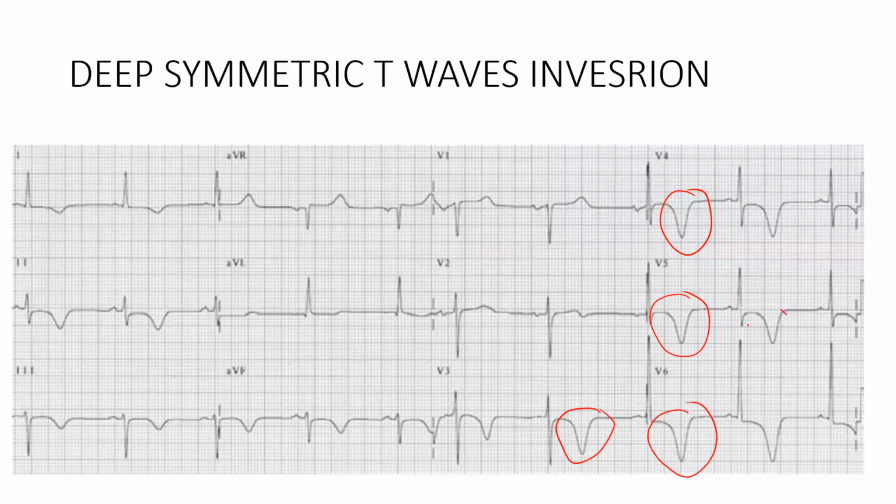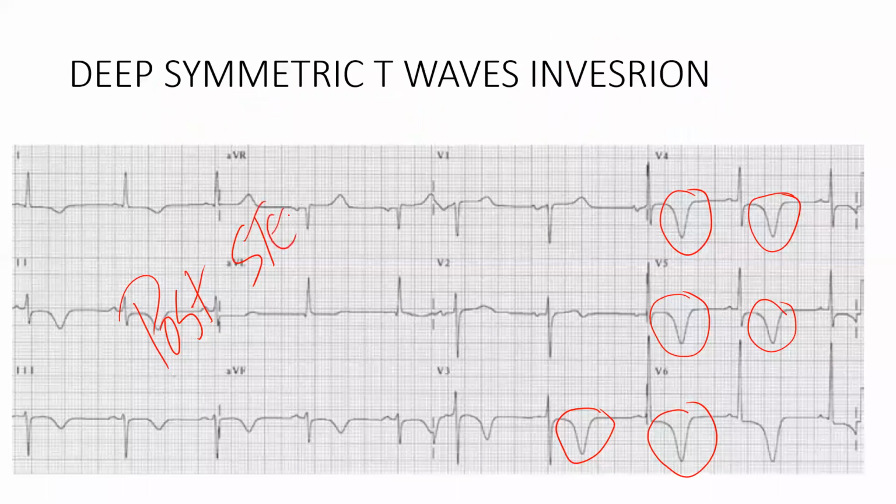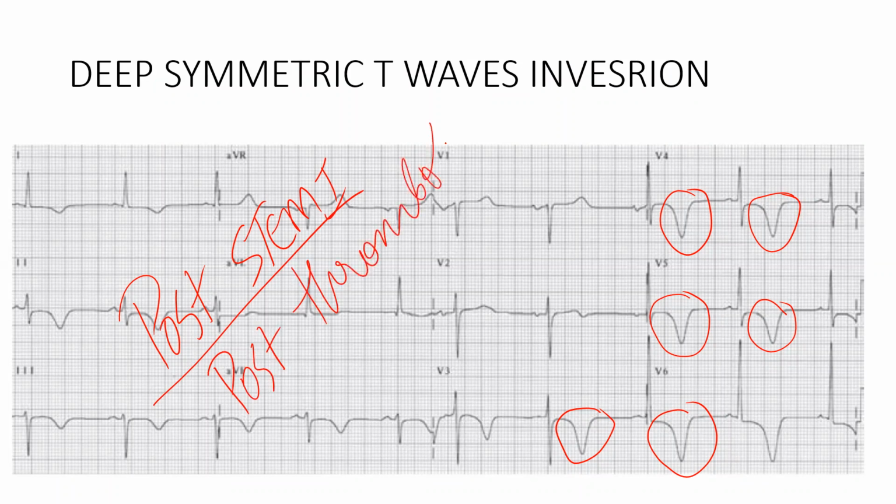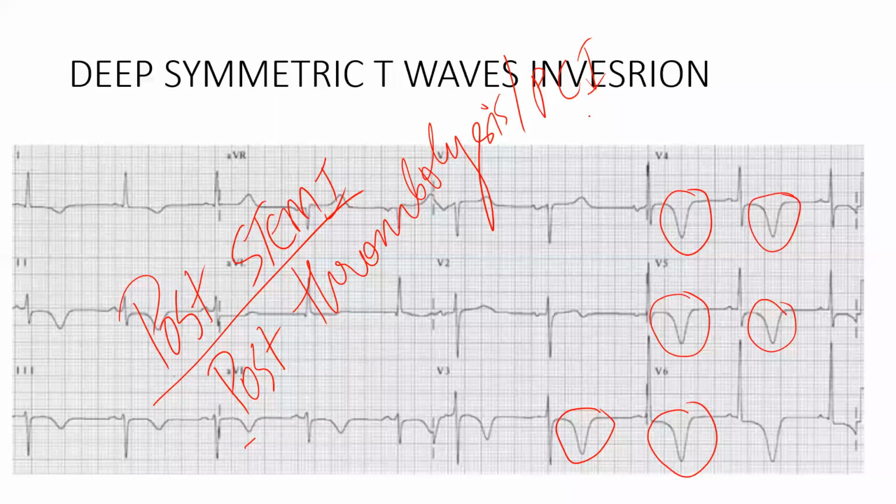What are the differential diagnoses for this now? One is post-STEMI after many days, or post-thrombolysis, or post-percutaneous coronary intervention, or it could be due to subarachnoid hemorrhage.